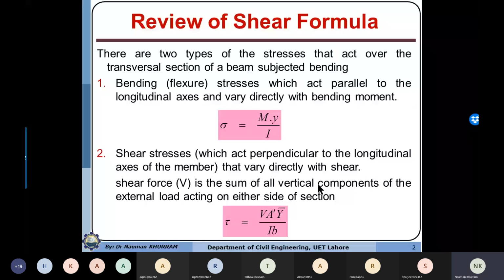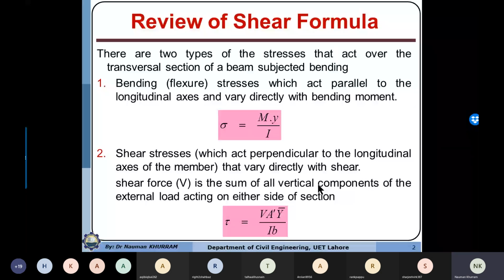Before that, I would like to give you a very quick review of the shear formula that we have already discussed in mechanics of materials classes. You know that whenever a line element is subjected to transversal loading, that is regarded as a beam.